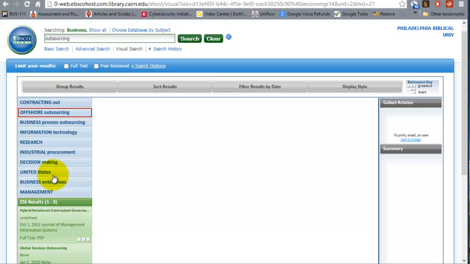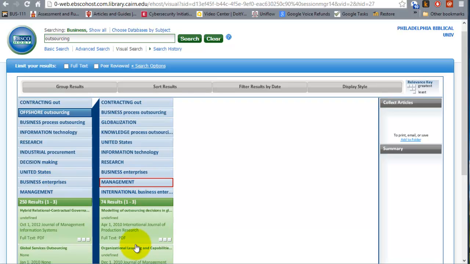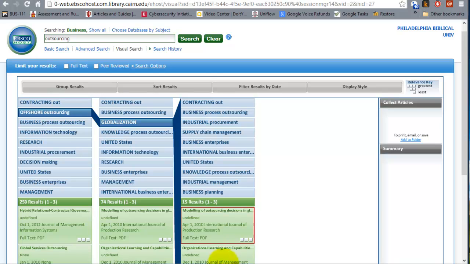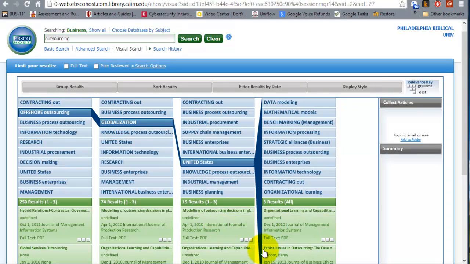So let's say you're interested in offshore outsourcing or any of these subjects here under the topic of globalization. It has to do with our original request here, outsourcing, but now we are tying it with globalization. And then let's say you want to drill down to United States globalization, and notice now we have 3 results. We have narrowed it down to 3 results: ethical issues, for example, or organizational learning capabilities, and so on.